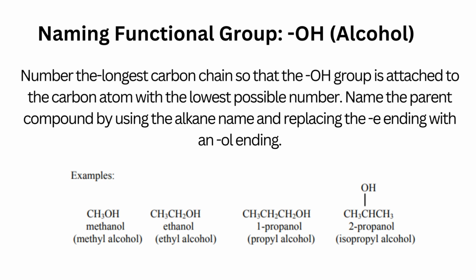How to name the functional group OH, which is alcohol. Number the longest carbon chain so that the OH group is attached to the carbon atom with the lowest possible number. Name the parent compound by using the alkane name and replacing the -e ending with an -ol ending. Examples: methanol, ethanol, 1-propanol, and 2-propanol.